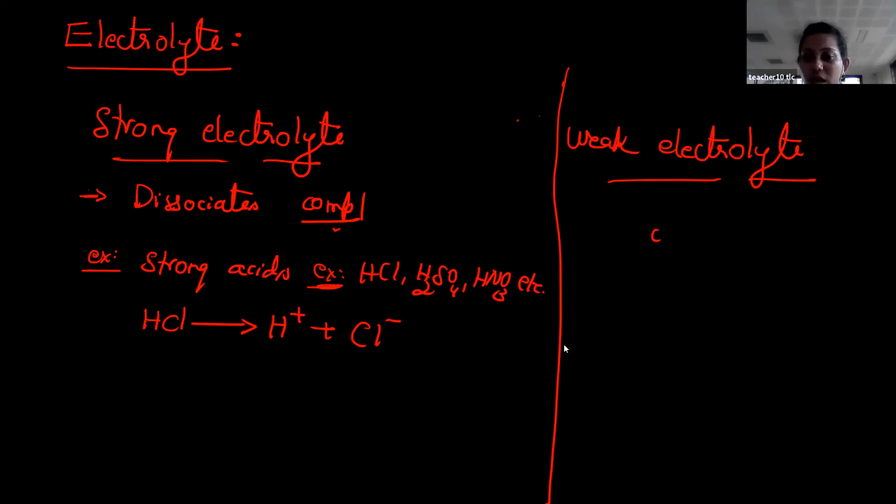Complete dissociation means you have to use the forward arrow, because whenever you insert an electrode, complete splitting takes place and you get positive ions as well as negative ions.